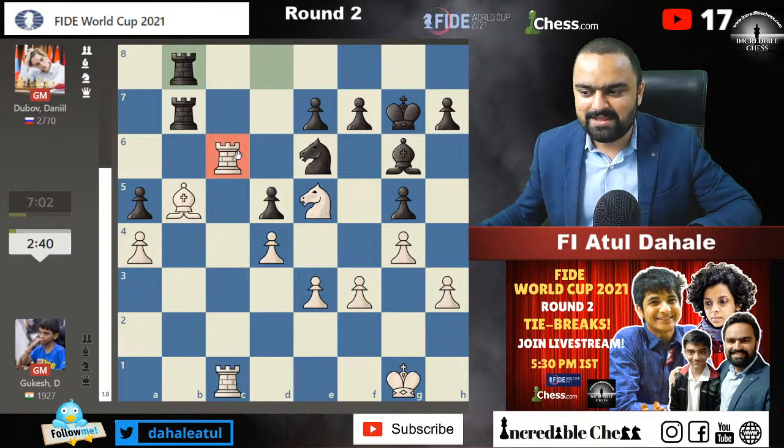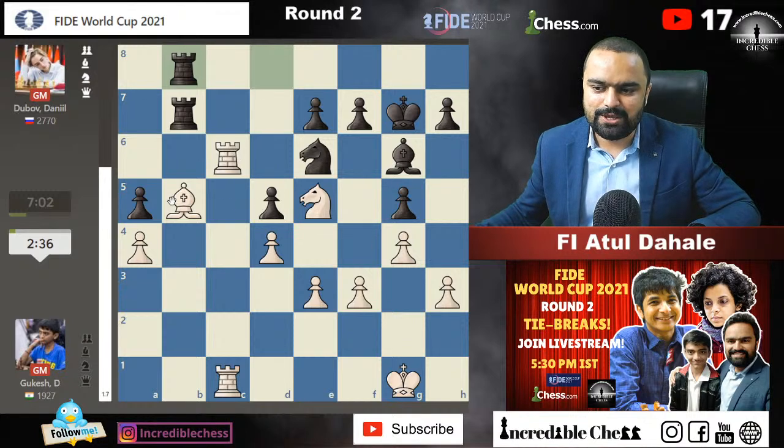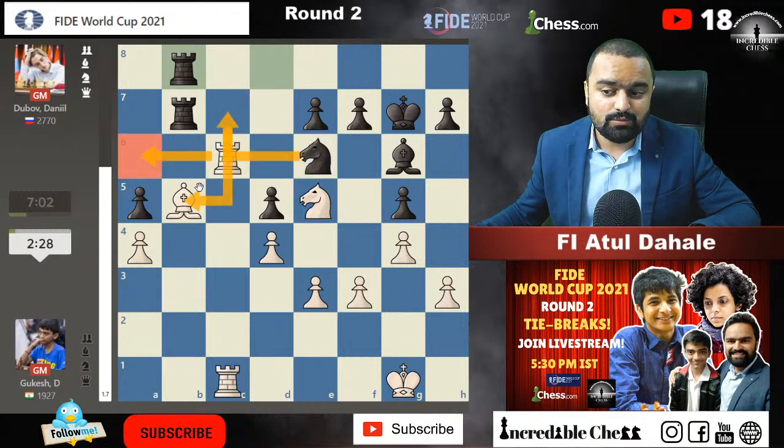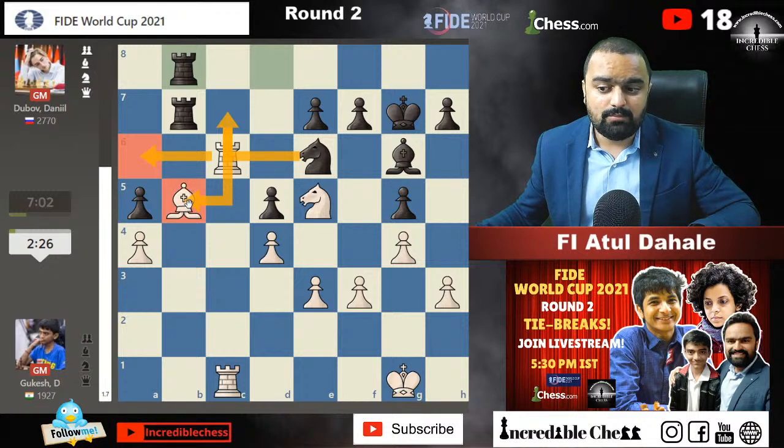Okay, now what? b5 is there, but why don't we play the knight? If we play the knight, c7 might happen. So I don't think he will play rook to a6 in this situation, because knight c7 and knight into b5 is coming on the board, and the pawns will be exchanged. So he needs to keep an eye on the c7 square.